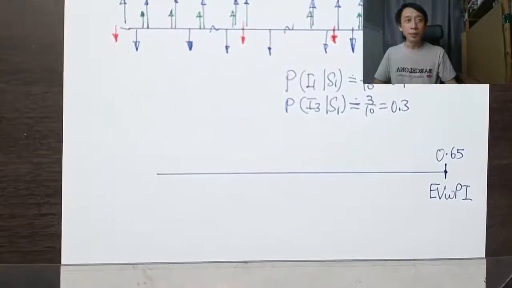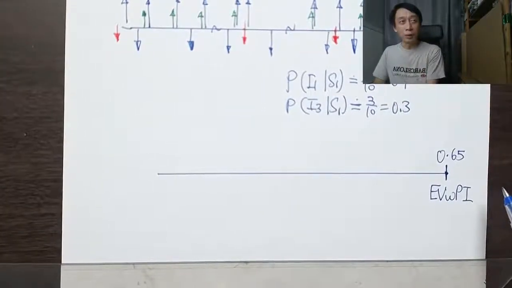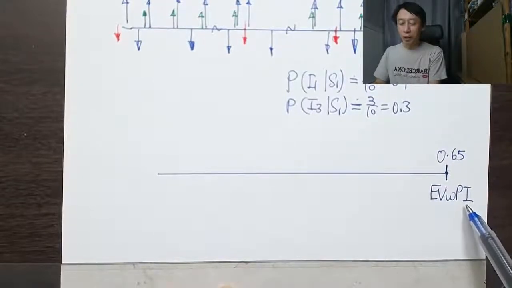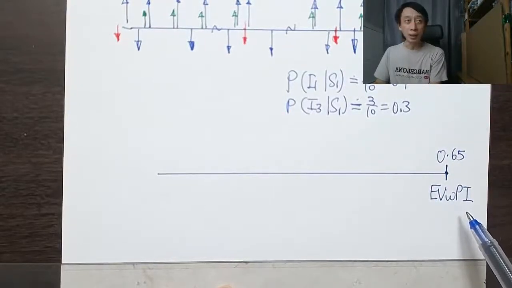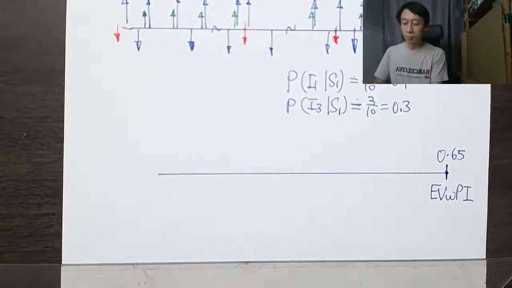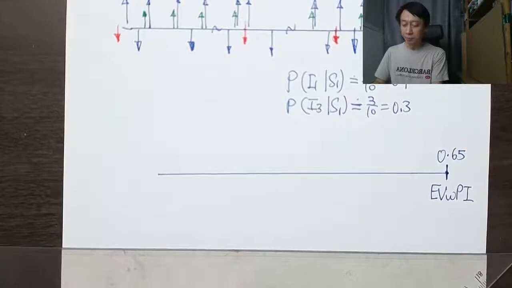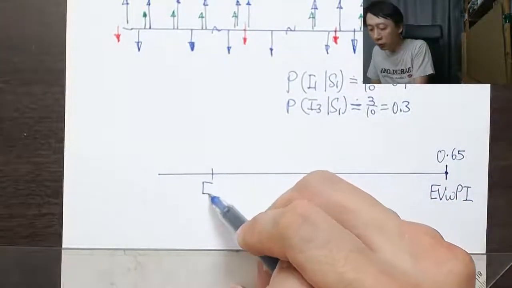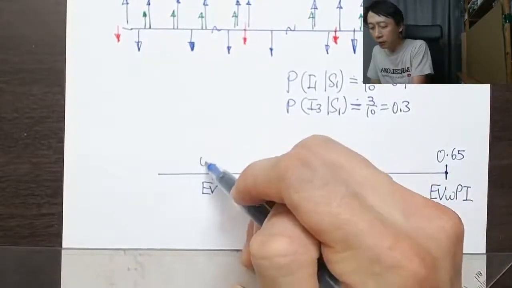On my whiteboard here, I have nowhere else to go on the right side of it. And I'm so confident because I know that EV with PI is the maximum EV we can ever hope to achieve, given this payoff table and the probabilities. So our current EV will be here, and that's 0.49.